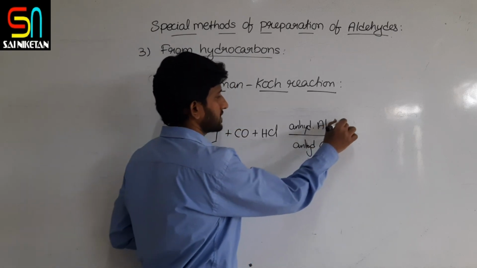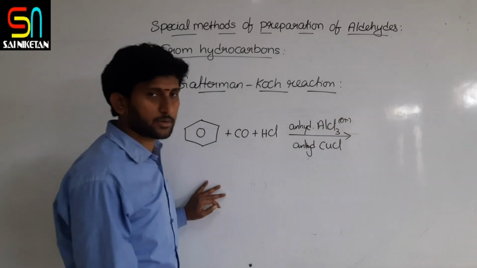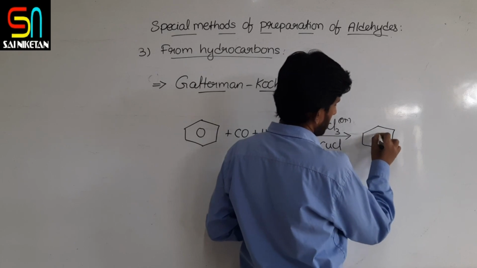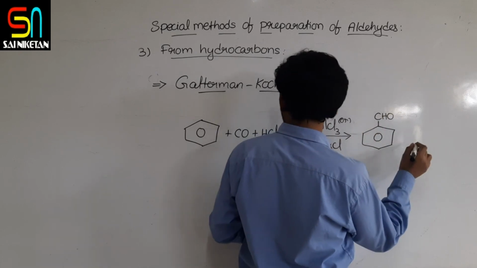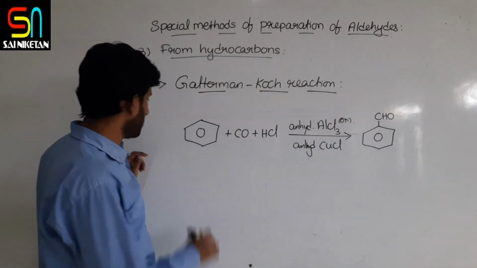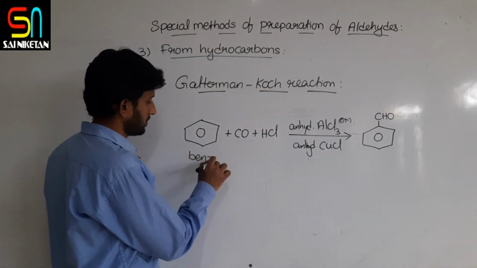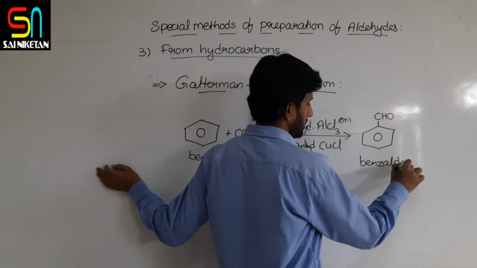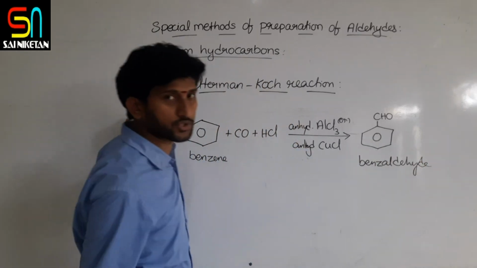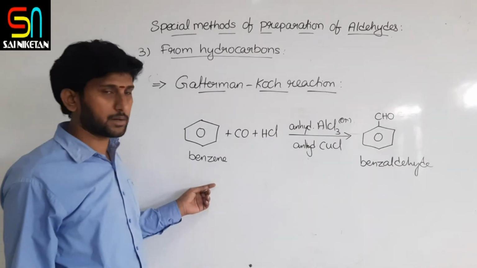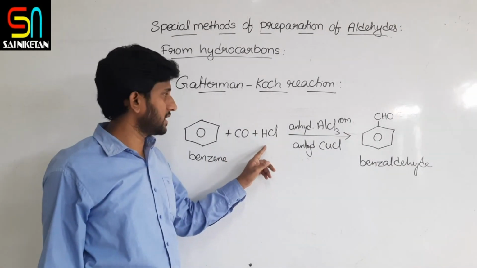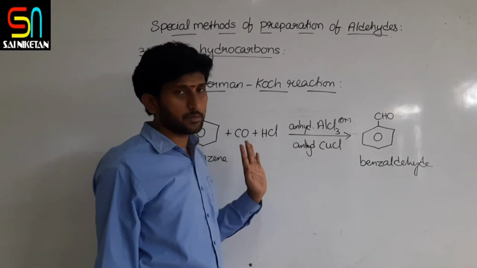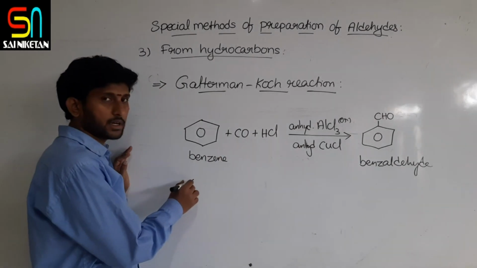You can take either of these reagents, anhydrous aluminum chloride or cuprous chloride, then you will get here an aldehyde. So benzene is converted to benzaldehyde. This reaction is called the Gattermann-Koch reaction. So what is happening? An aromatic hydrocarbon on treating with carbon monoxide and HCl in the presence of catalyst anhydrous AlCl3 or cuprous chloride produces benzaldehyde. This reaction is called the Gattermann-Koch reaction.